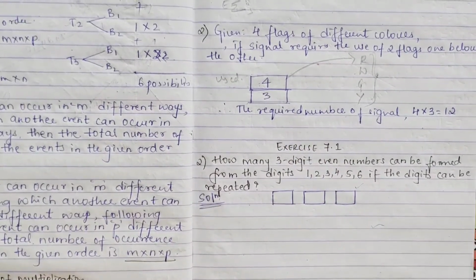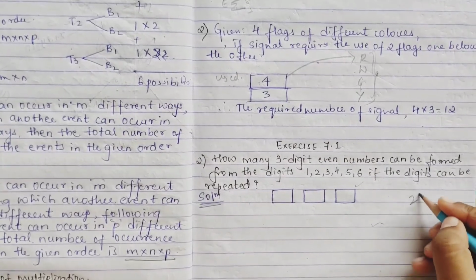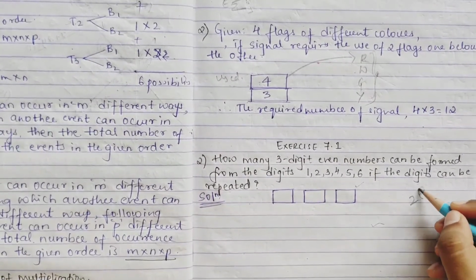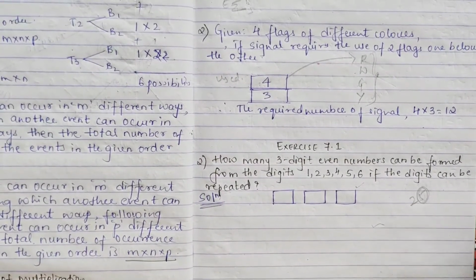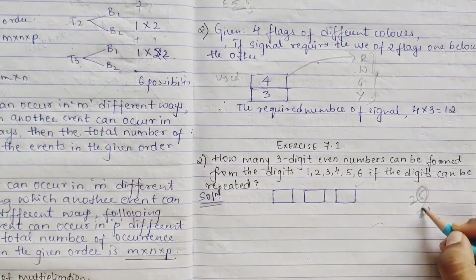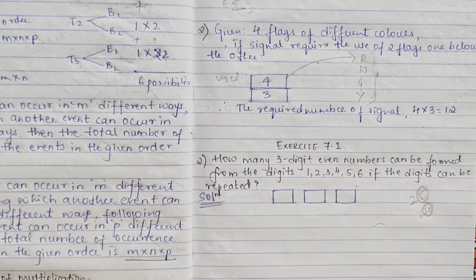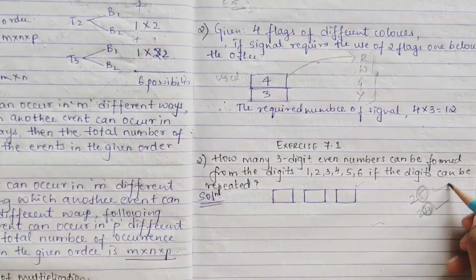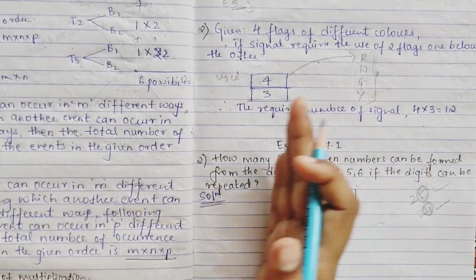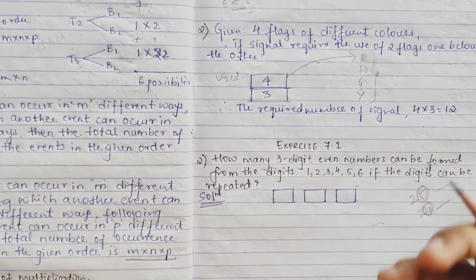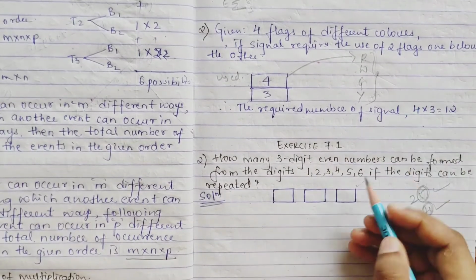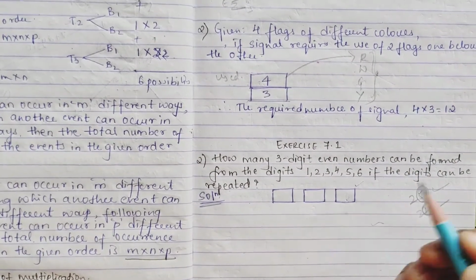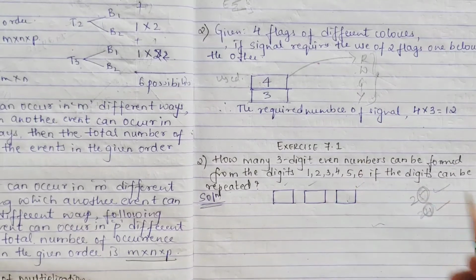If we have 25, we tell this is an odd number by just checking our unit place. If we have 24, we just check our unit place and consider it even or odd. So whenever they are telling even number or odd number, first you have to fill up your unit place, then go to your hundreds and tens.